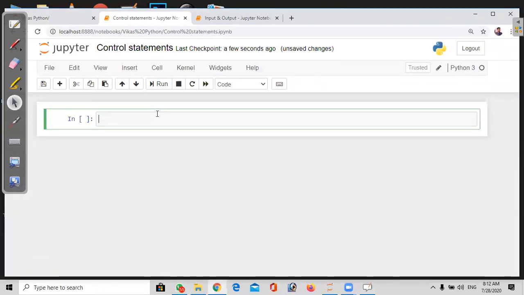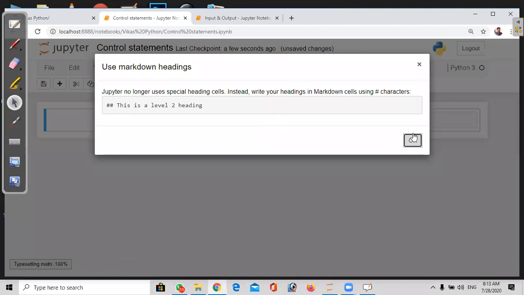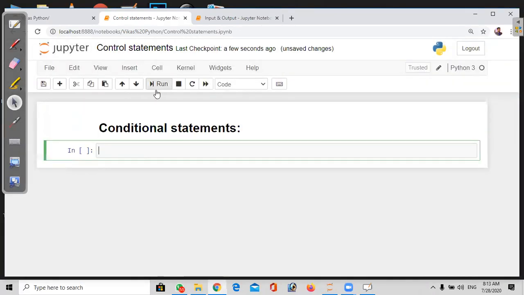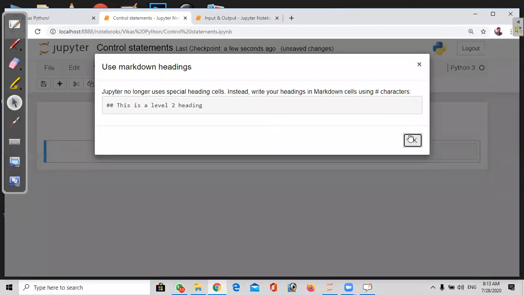Here, first one is control statements. Basically, first we will go with the conditional based. The first one is the if condition. If is a keyword, we have to write it only in lowercase letters.